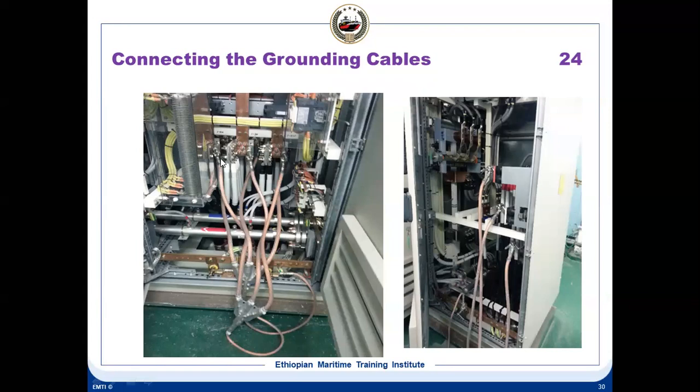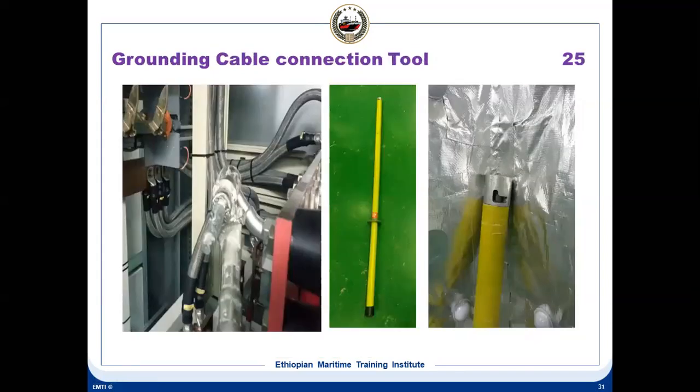With a special tool, you connect it, and once you connect it, the residual energy will be discharged to this ground, and with the voltage test probe you check here that there is no residual voltage. Then it is safe to touch here. That means there is no residual voltage. Before that, when you connect the cable, you are not supposed to touch. You need to use this special earthing tool, the grounding cable connection tool.